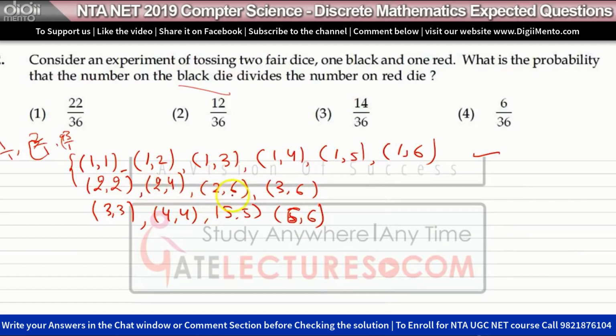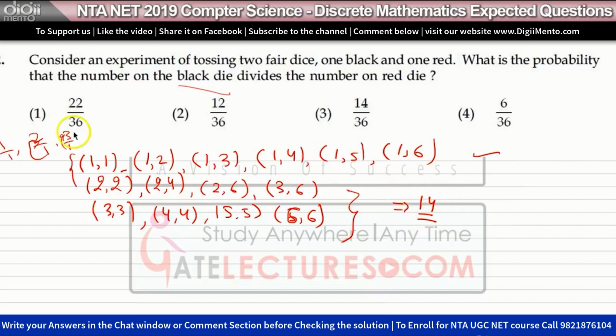You cannot say 2 divides 5. So 2 5 is not possible. Okay, 4 6 is not possible. So these are the ways possible. So we can count them: 1 2 3 4 5 6 7 8 9 10 11 12 13 14. So we have a total of 14 such combinations such that the number on the black die divides the number on the red die.